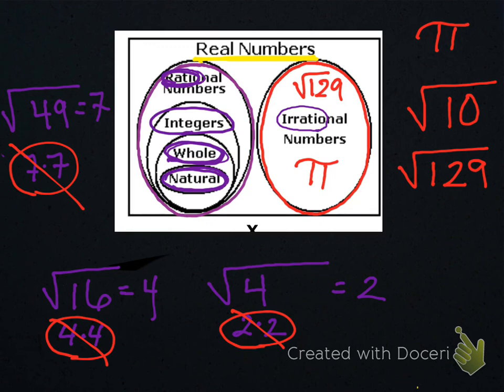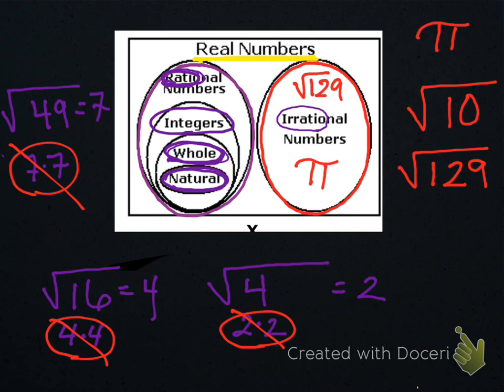We have integers. We have whole numbers. We have natural numbers. And our red egg is irrational numbers. That's it. Okay. So you claimed it was in the purple egg. Yes. And it is. Is there one of these words that you would say would apply to the number -7 that would actually put it in the purple egg?